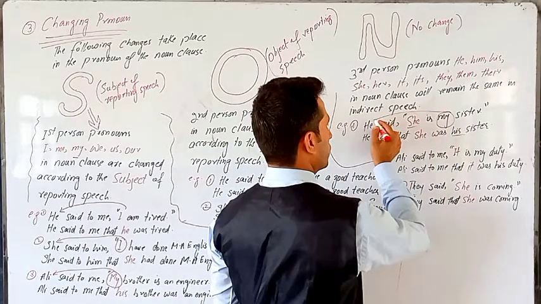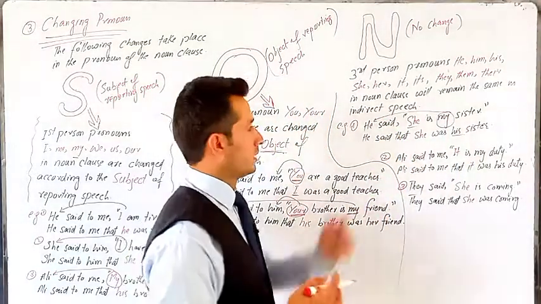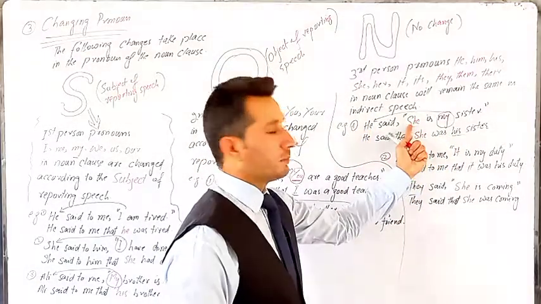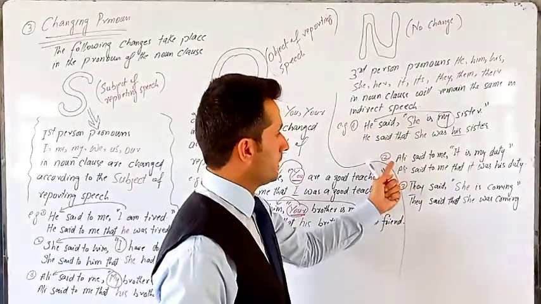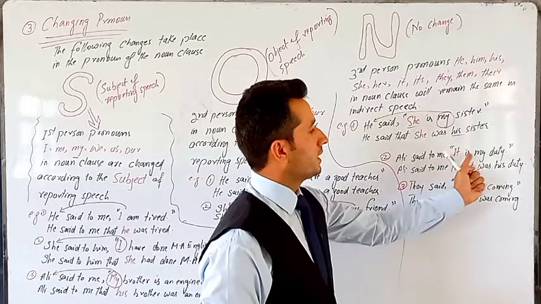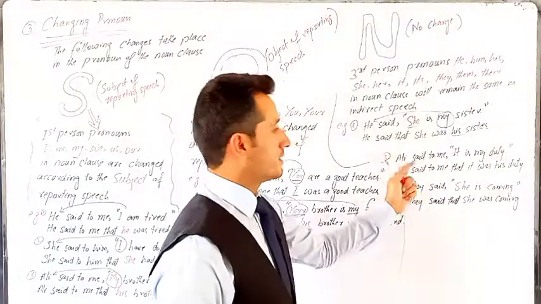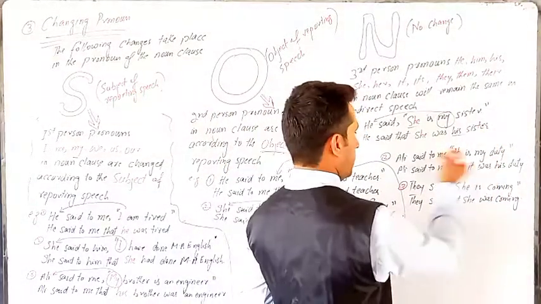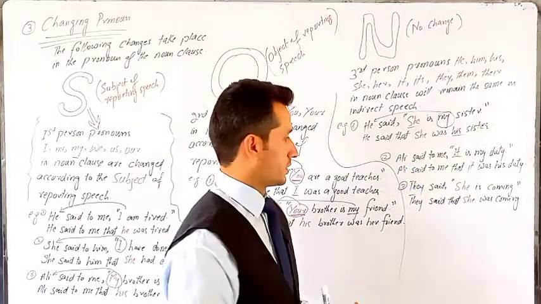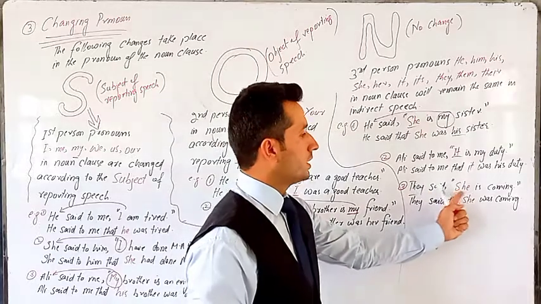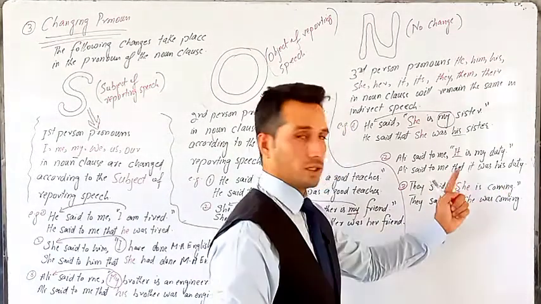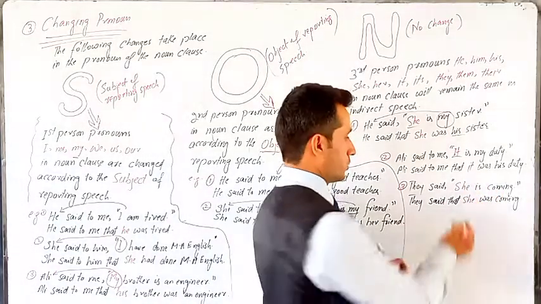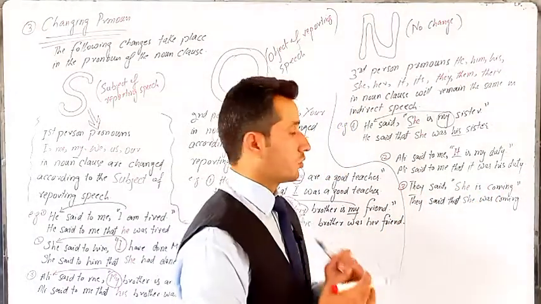Now, my is first person, so it is changed according to the subject, in the possessive case, definitely. So, my is converted into his, but she remains the same, it does not change. Similarly, Ali said to me, it is my duty. Ali said to me that it was his duty. Again, my is changed according to the subject of reporting speech. They said, she is coming. Again, she, third person. They said that she was coming. So, she remains the same, it does not change.